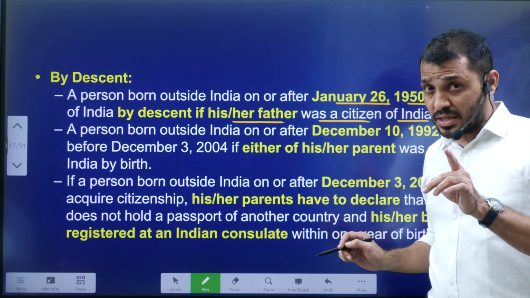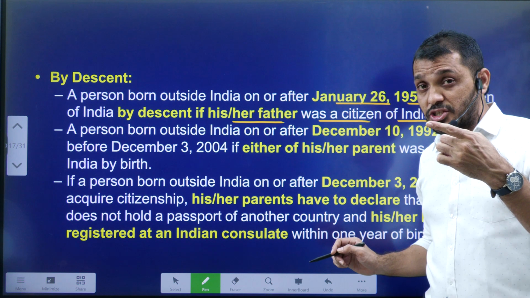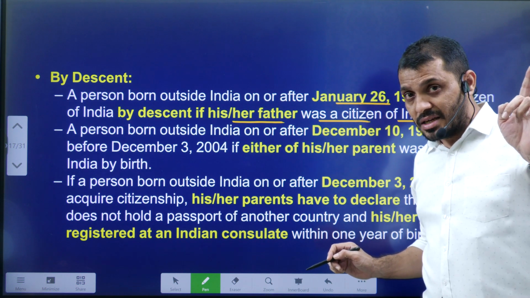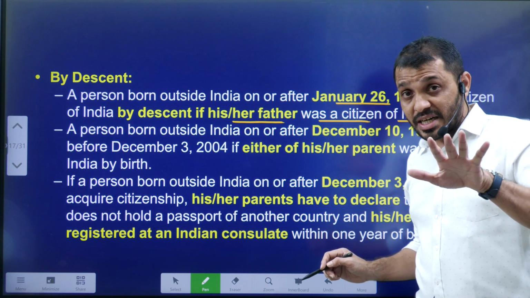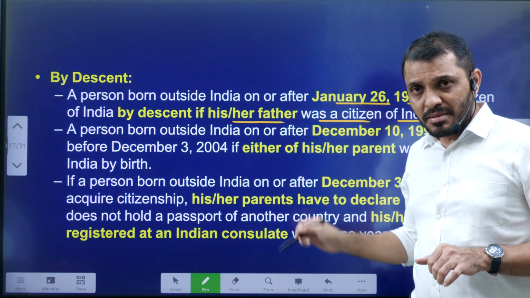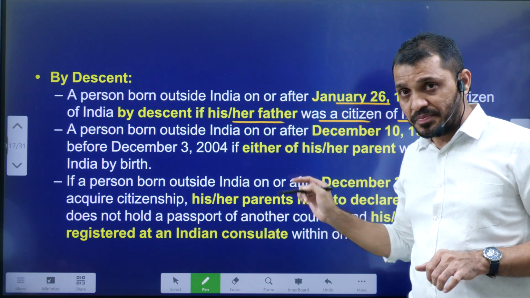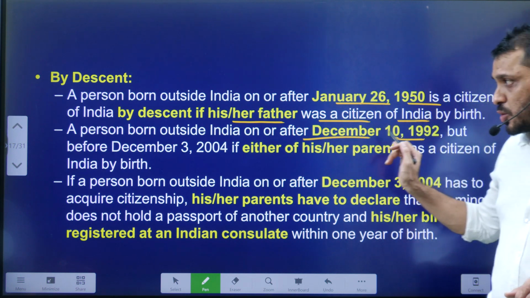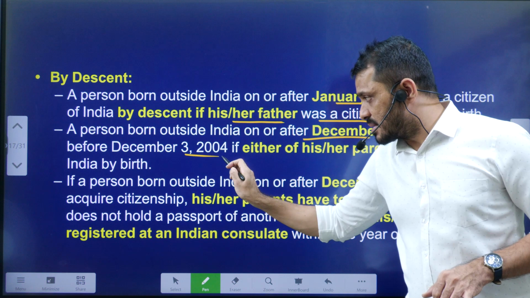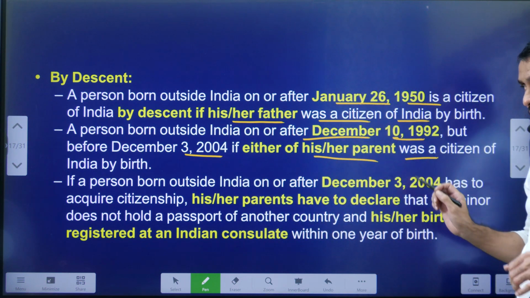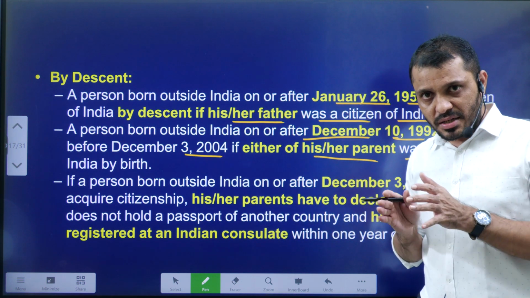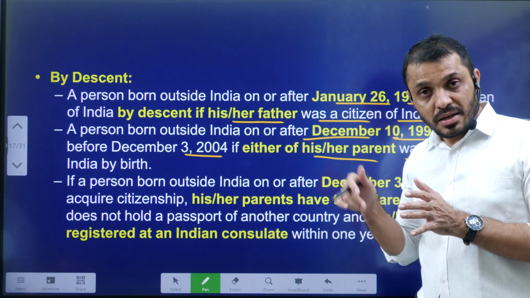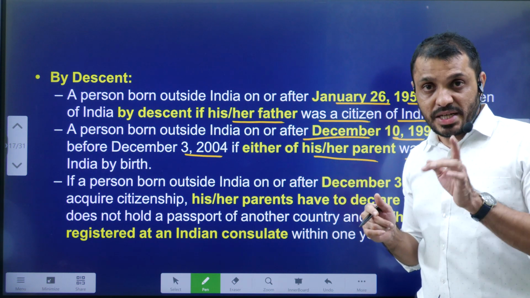Very important: even if the mother is an Indian citizen and the father is from another country, that child could not get the citizenship of India. But later, because of this gender discrimination, we changed it: for a person born after 10th December 1992 and before 3rd December 2004, either of their parents, mother or father, must be a citizen of India. Then they will get the citizenship of India through descent.